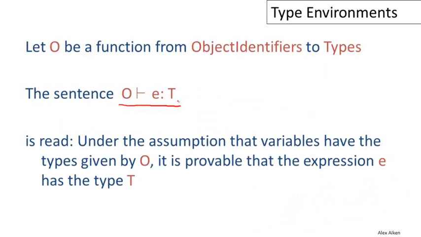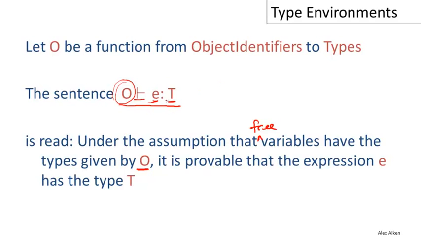The way this is going to be read is that under the assumptions that variables have the types given by O, so the assumptions go over here on the left side of the turnstile. These are the assumptions that we're making about the free variables in E. So under the assumption that free variables have the types given by O, it is provable, that's this turnstile here, that the expression E has type T.